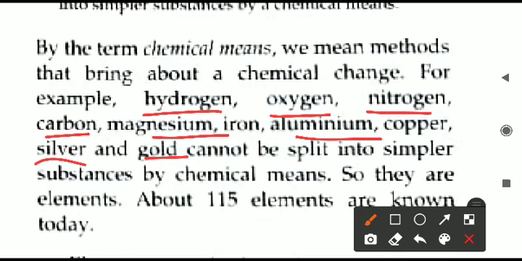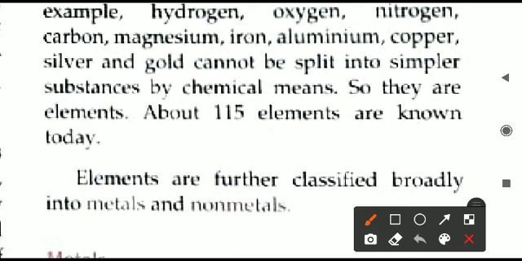Now how many elements are there? There are a large number of elements, so the exact number is more than 115 elements known today. The exact number right now is 118, but we cannot limit it to that because new elements are being discovered regularly. So this number keeps on changing. But if it is asked how many elements are known today, we can simply mention more than or about 115 elements are known today.